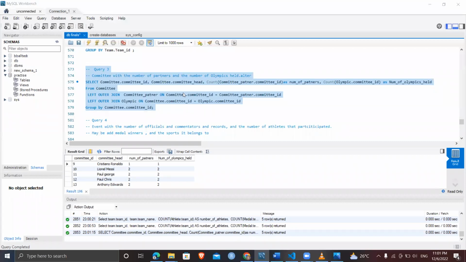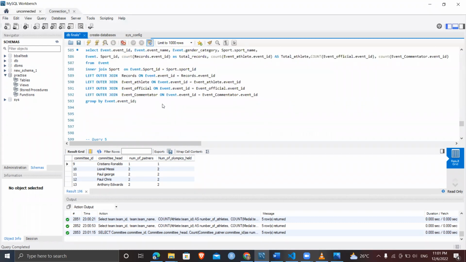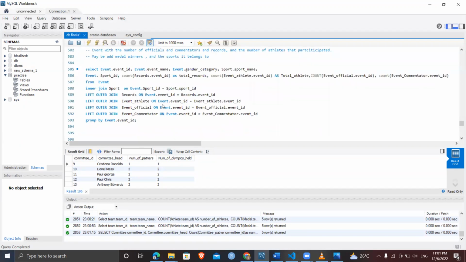And for our third query, we're querying the committee ID, the number of partners it's had at that time, and the number of Olympics that particular committee has held or organized. So let's run that and see what we have. We can see the committee ID, the committee head, the number of partners, and the number of Olympics it has held.